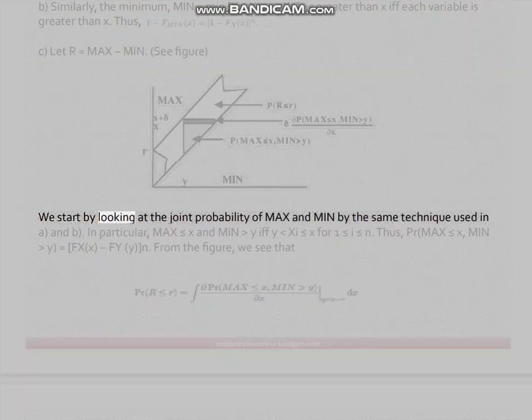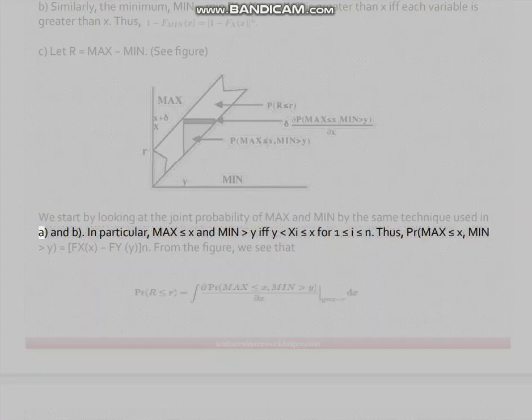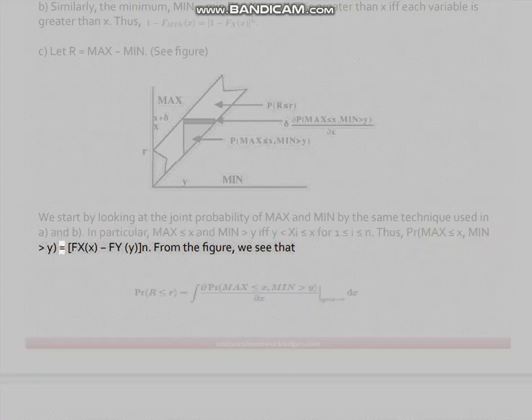We start by looking at the joint probability of max and min by the same technique used in A and B. In particular, max less than or equal to x and min greater than y iff y is less than Xi less than or equal to x for 1 less than or equal to i less than or equal to n. Thus, Pr(max less than or equal to x, min greater than y) equals (F_X(x) minus F_X(y))^n. From the figure, we see that